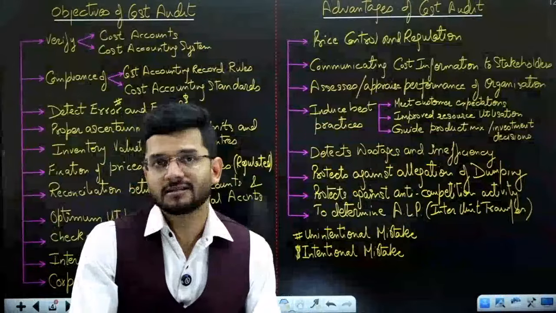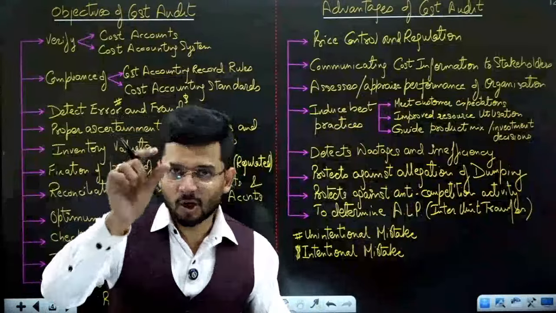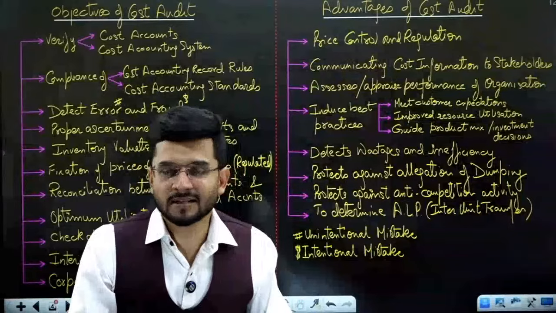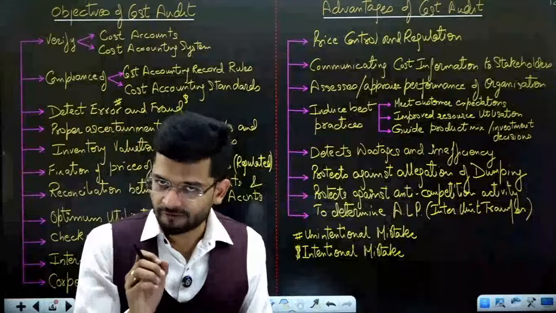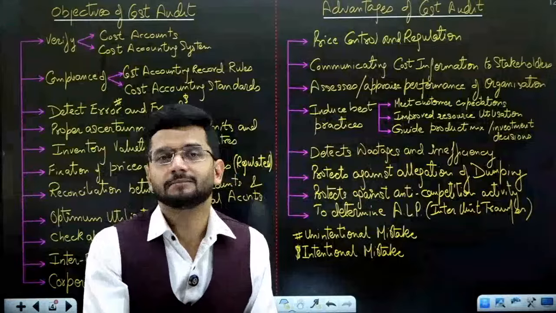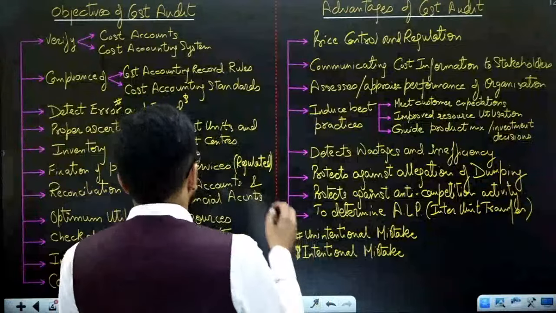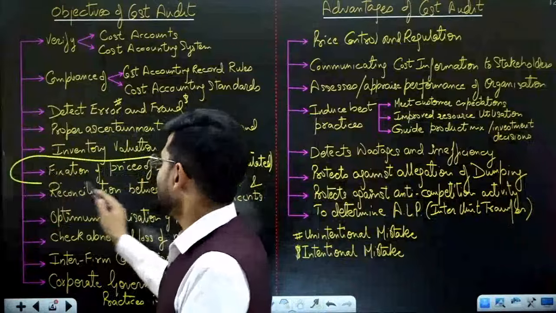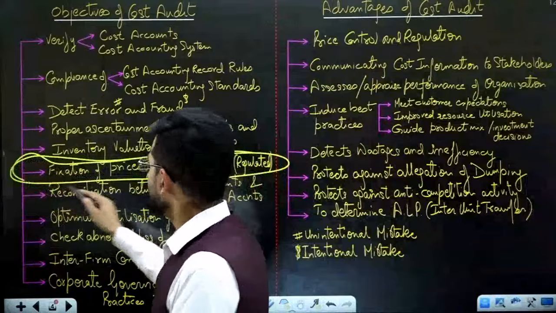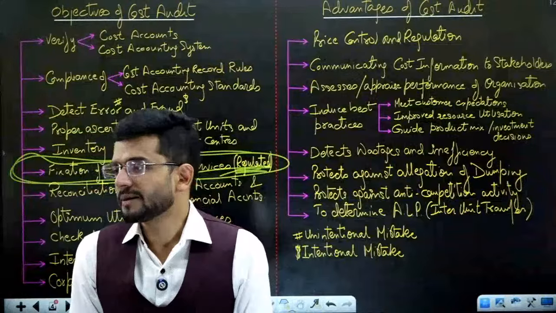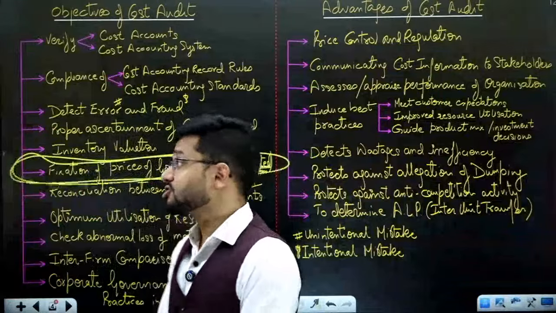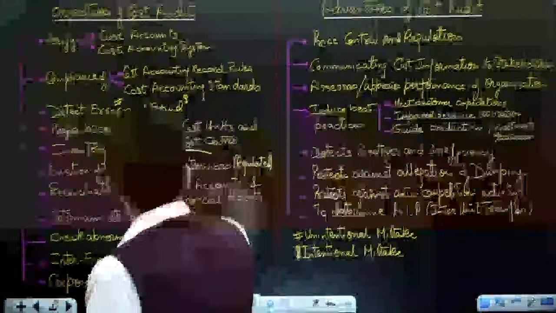And how does Government of India fix the price? It takes the cost incurred by the manufacturing company for paracetamol and adds a reasonable percentage of profit. That is how price is determined. Again, involvement of price is there. So whenever you fix the price of particular goods or a service in a regulated sector, regulated meaning a sector where the pricing is controlled, then we need cost audit, because cost audit will tell us the cost of that particular goods or services.